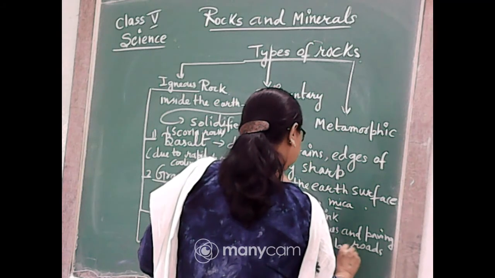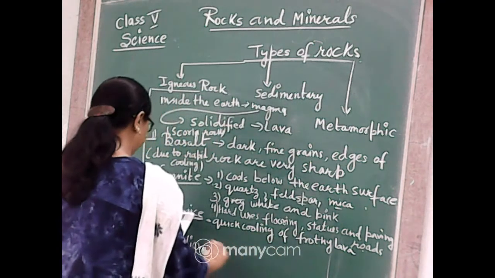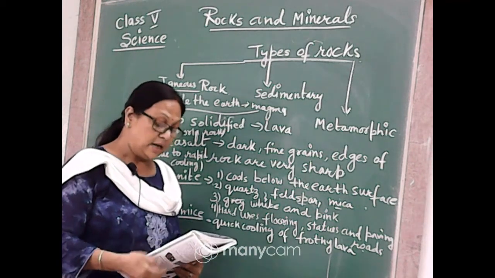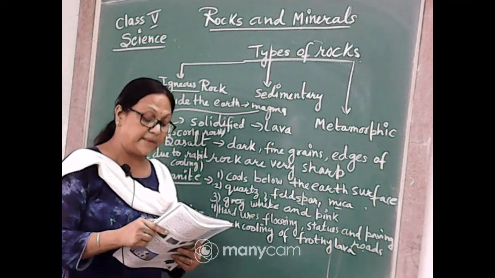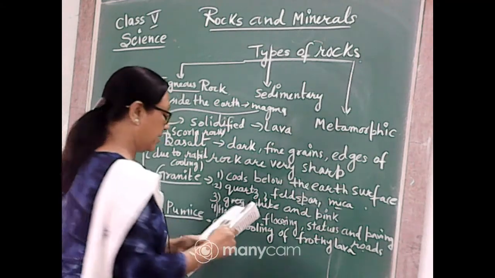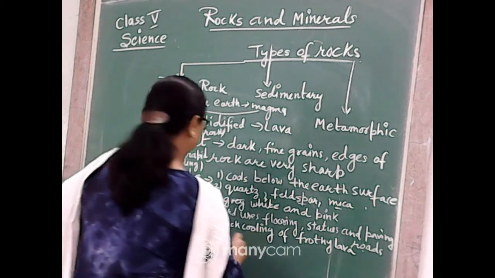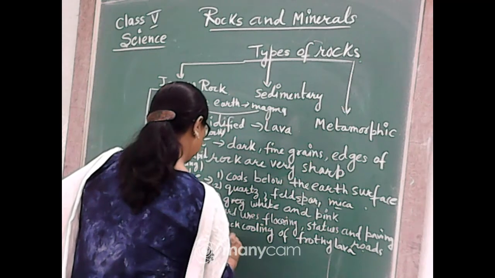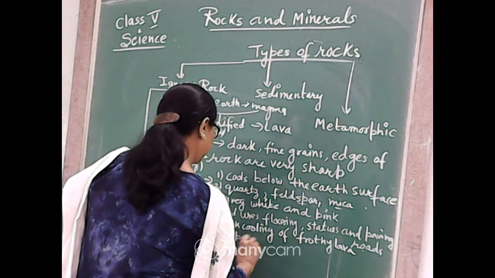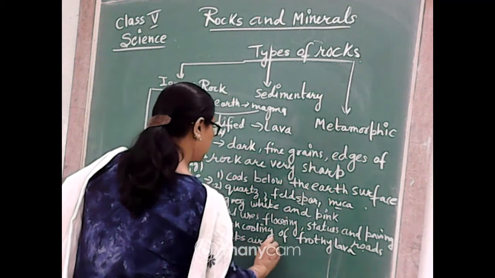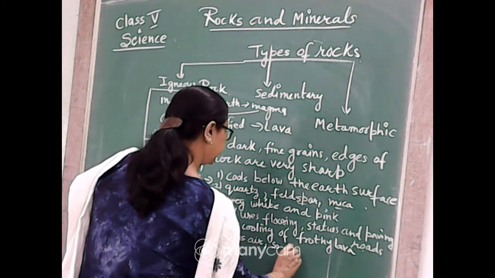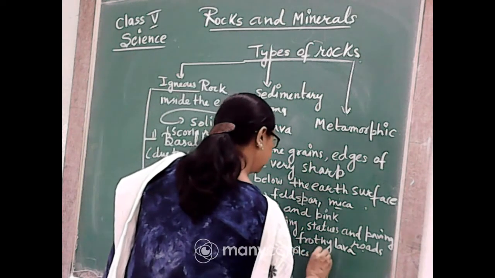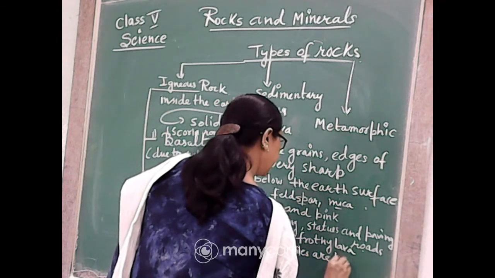Frothy lava is what comes out and floats on the surface of the lava. The second characteristic we come to know is that it has many holes and traps air.